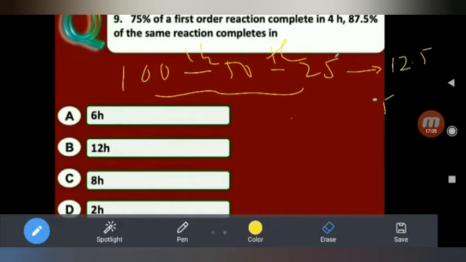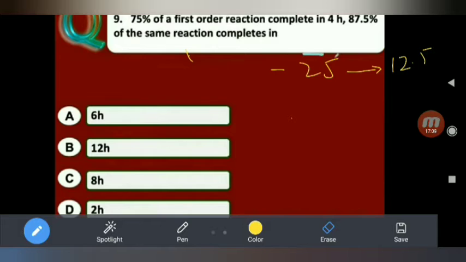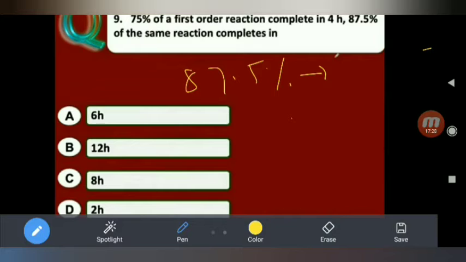Then 87.5% requires 3 half-lives. 1 half-life is 2 hours, therefore 6 hours. So the answer is 6 hours, A.